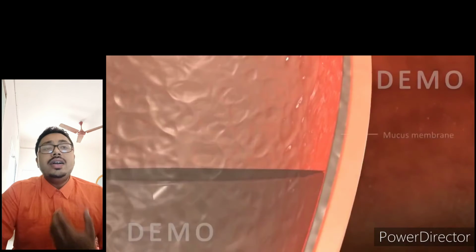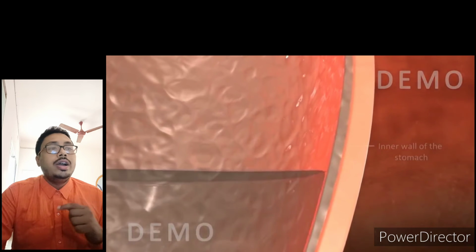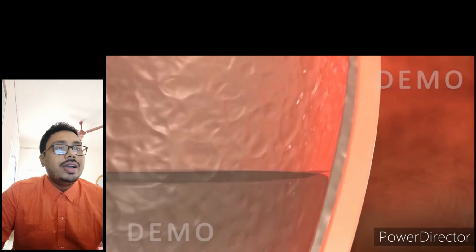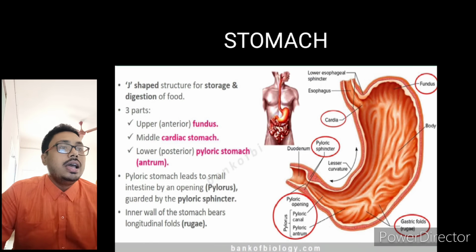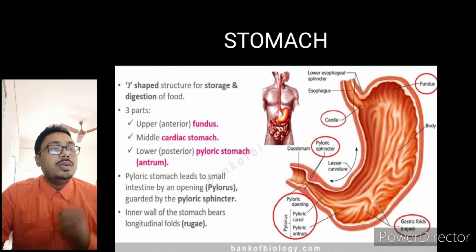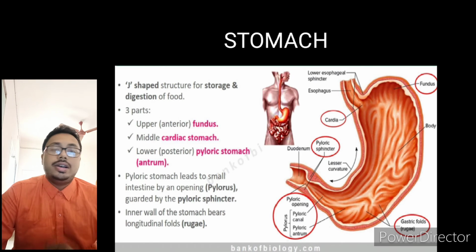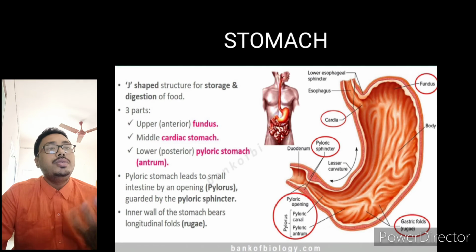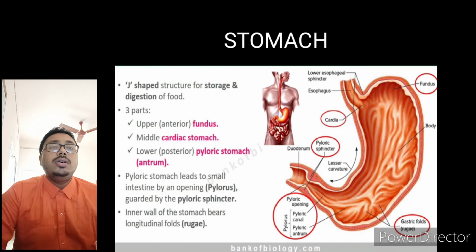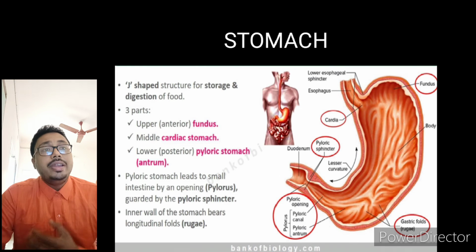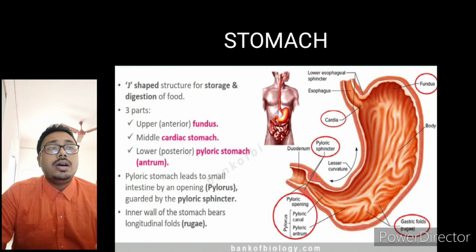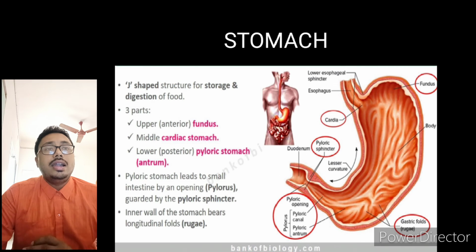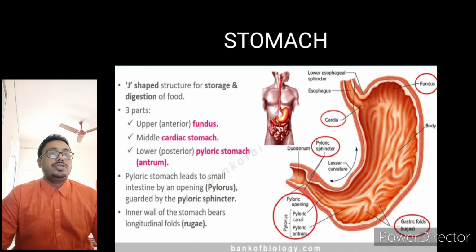Now, the inner wall of the stomach bears longitudinal folds. You can see there are different types of folds. These are known as rugae, R-U-G-A-E. These are the longitudinal folds inside the stomach. So, again I am repeating the three parts of the stomach: fundus, cardiac portion, and pyloric portion.